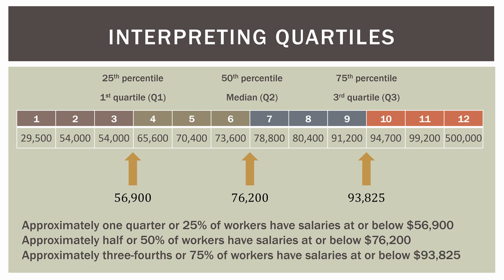And for the third quartile, approximately 3/4, or 75% of workers, have salaries that are at or below $93,825. We always say approximately here, because each quartile that we found is a location in the data and not an actual value per se that exists in the data set. So we always say approximately when interpreting quartiles.